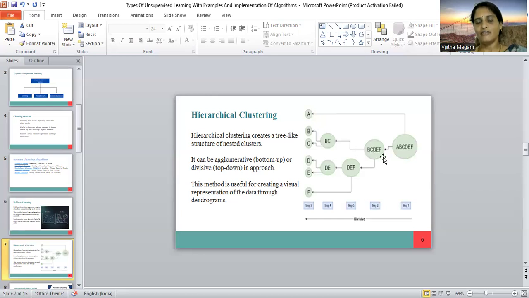So that's why we indicate B, C, D, E, F. And the last one, the A point and B, C, D, E, F reach the cluster maximum point. So it can be combined as A, B, C, D, E, F. So it is an agglomerative cluster.